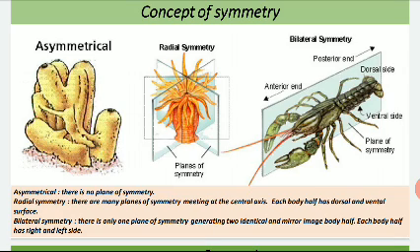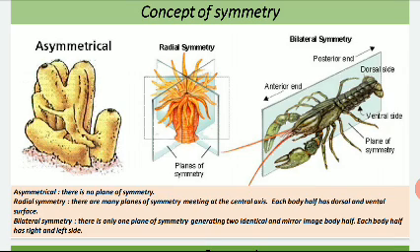In radial symmetry, we can divide the body of the organism by multiple planes of symmetry, and in that case each body half has a dorsal and a ventral surface. And the last one, bilateral symmetry. In that case the organism possesses only one plane of symmetry and the halves are mirror images of each other, and they possess a right and a left side.